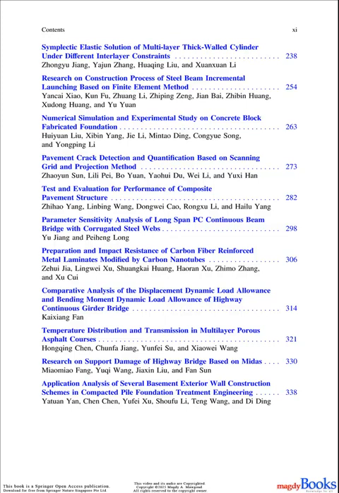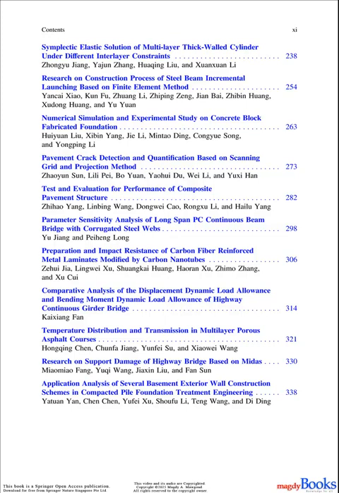28. Comparative analysis of the displacement dynamic load allowance and bending moment dynamic load allowance of highway continuous girder bridge. Kaixiang Fan. 29. Temperature distribution and transmission in multi-layer porous asphalt courses. Hongxing Chen, Chunfa Zhang, Yunfei Su, and Xiaowei Wang. 30. Research on support damage of highway bridge based on Midas. Miao Miao Fang, Yuki Wang, Jiaxin Liu, and Fan Sun.